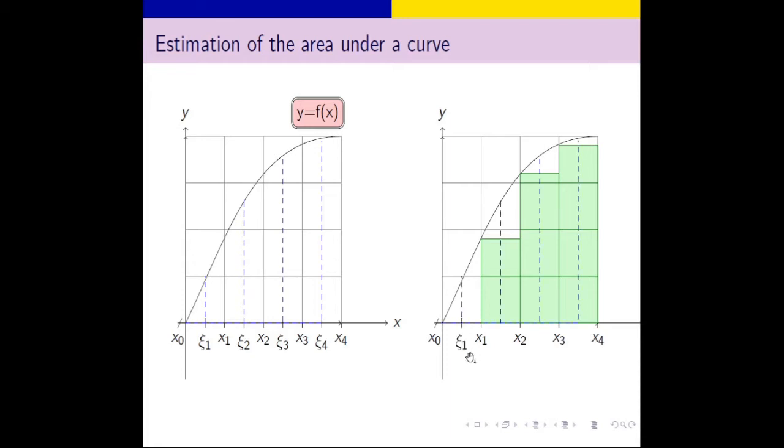If we take ξ_1 between these 2 points, and in this way ξ_2, ξ_3, ξ_4, then we have more points which were not in the previous partition, and corresponding to these points we have some additional area that can be added to the previous area, and the resulting area is greater than the previous one.